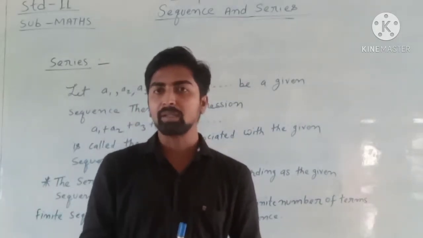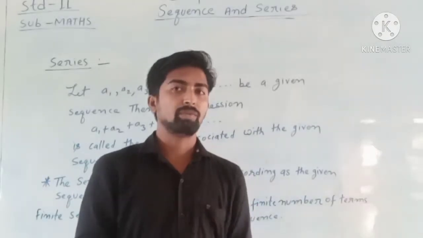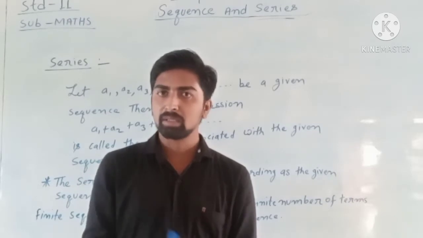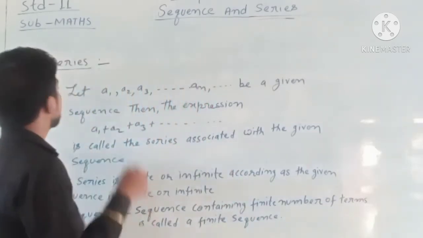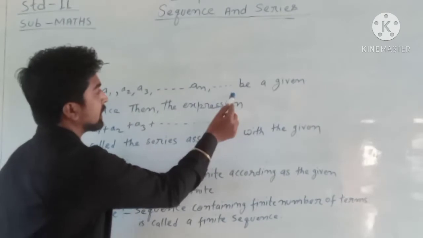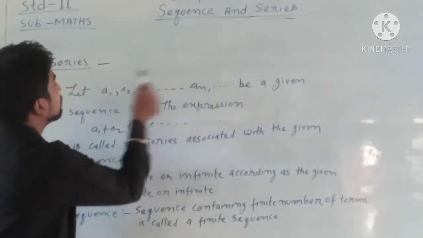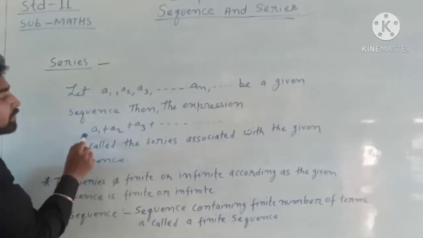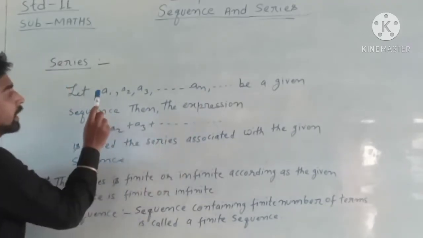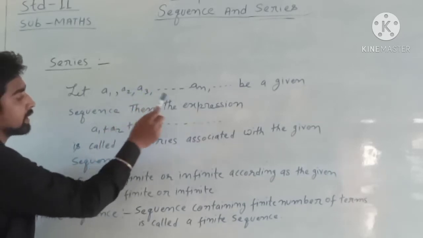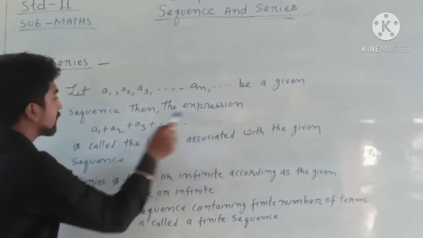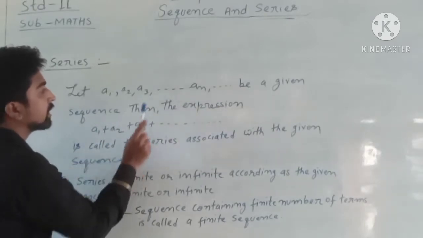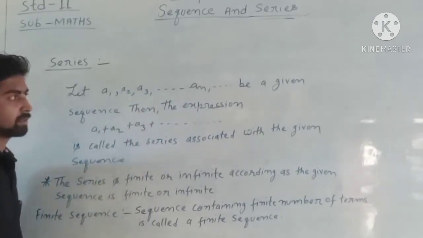When we combine the terms of a sequence together, then we get a series. Like this is a sequence of numbers, and when we combine these terms, we get a series, like a1 plus a2 plus a3 plus dot dot dot. So this series is associated with this sequence.